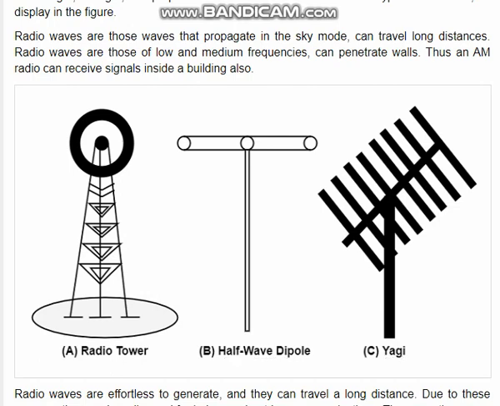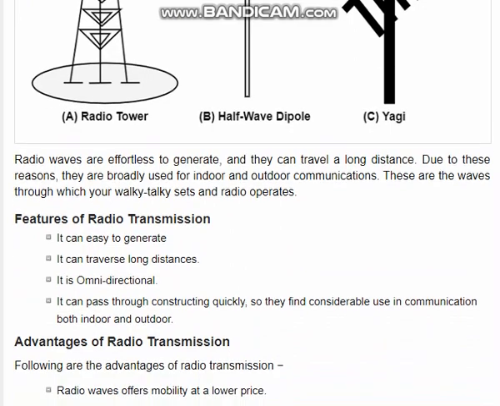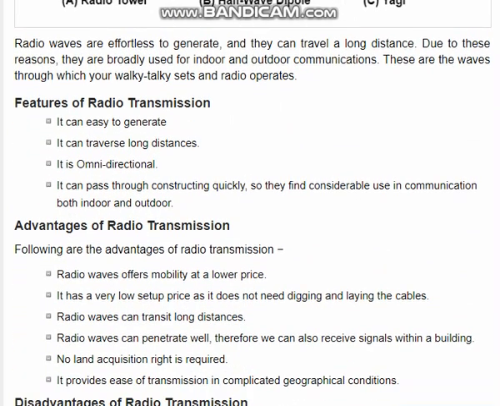We will cover antennas very widely in the next lectures, and in the last lectures we will know them better. Radio waves are effortless to generate and they can travel long distances. Due to these reasons, they are broadly used for indoor and outdoor communications. These are the waves through which your walkie-talkie radio operates.